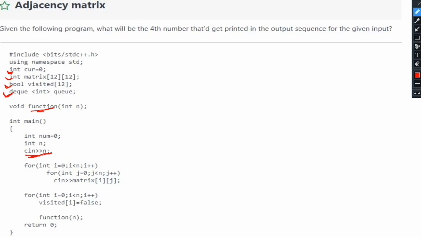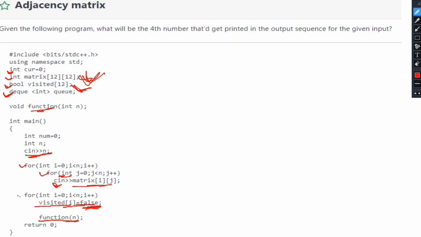After taking the input for n, we iterate these 2 loops, for int i equal to 0, i less than n, and for int j equal to 0, j less than n, and we take the input for all the values of this two-dimensional matrix array. After that, we initialize all the values in our visited boolean array to false, and then we call this function method with the value of n passed as parameter.